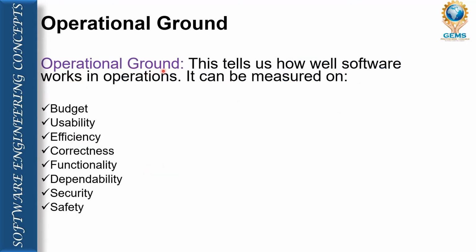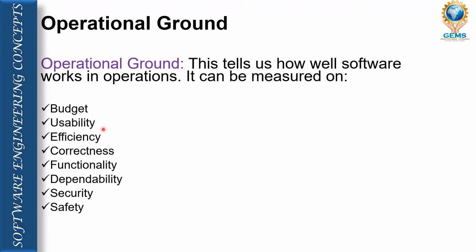Now the operational category. When we talk about the operational category of the software characteristics, the operational ground tells how our software works operation-wise. So some of the parameters we are going to see here measure the operational characteristics of any particular software. First one is budget, that means cost. Next, usability, that means whether we are able to use the software properly as we want.